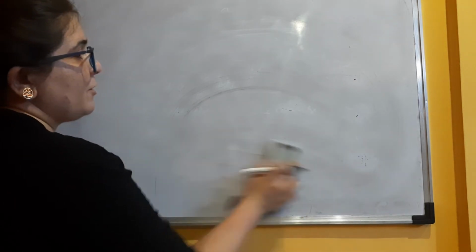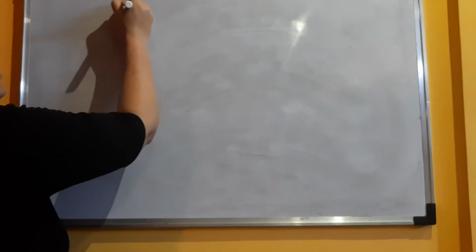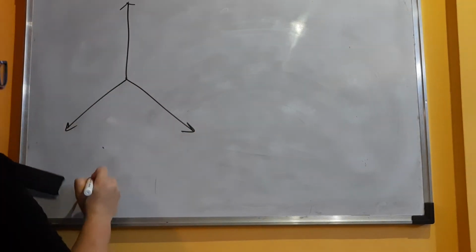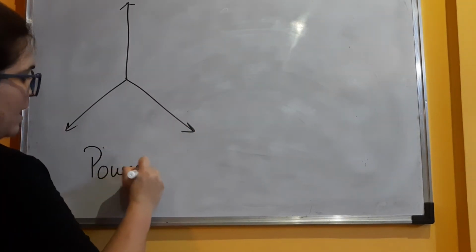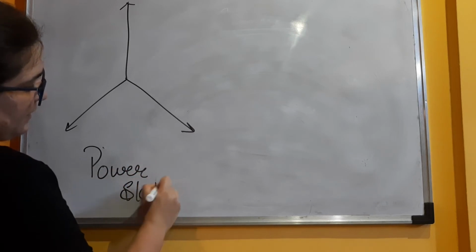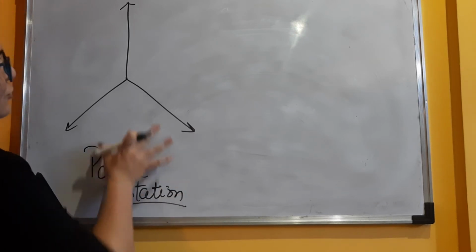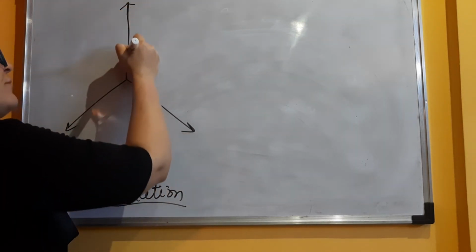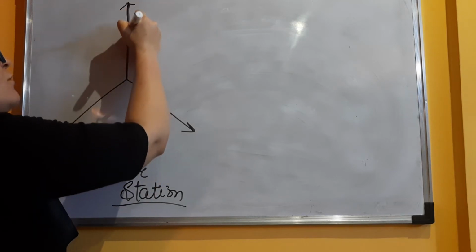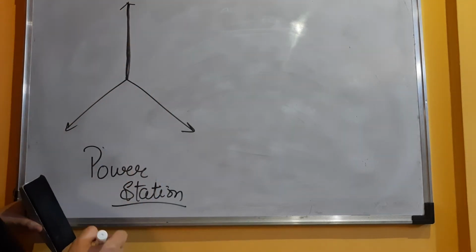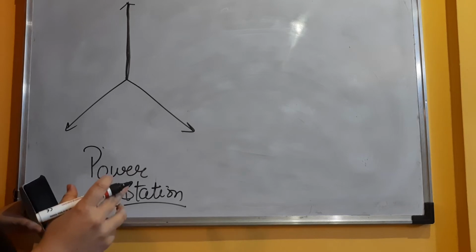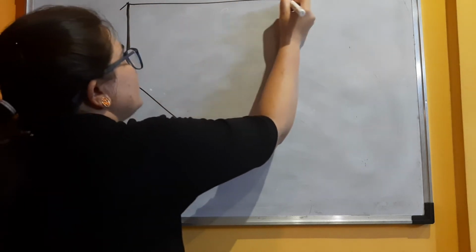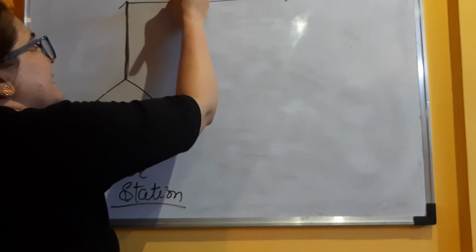Okay. Now this is the important point that you have to remember. Suppose this is a 3-phase system, and you have to consider this as the power station. The electricity which is coming to our house comes through the power station. So this is that system. Fine. Now this is phase 1 that we are going to use, and now we will see what exactly is the difference between live wire and neutral wire. So this is the first wire, we are considering it as live wire.